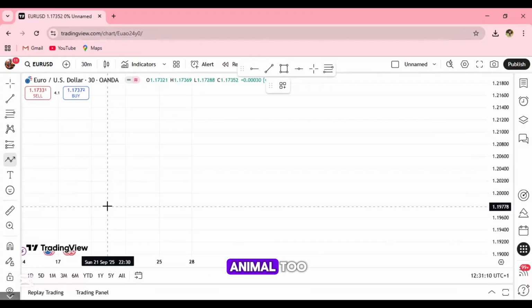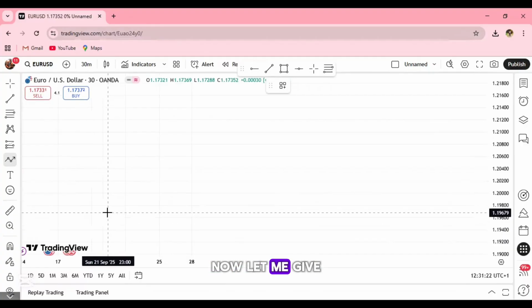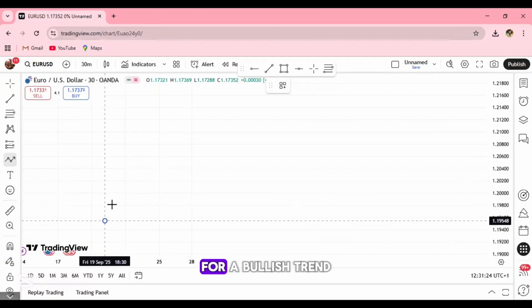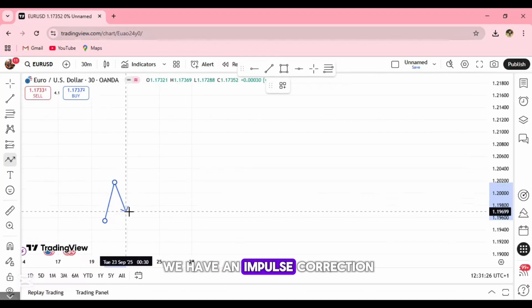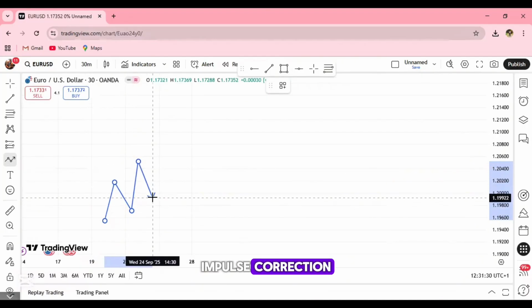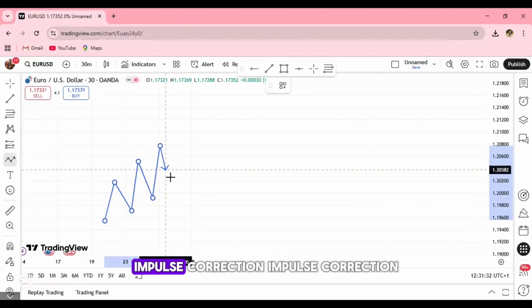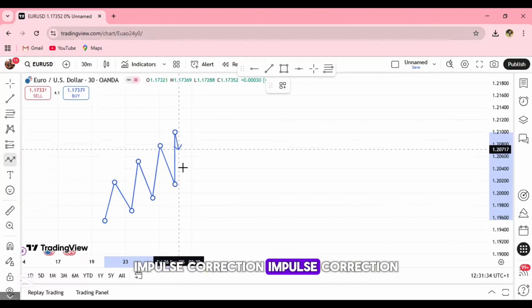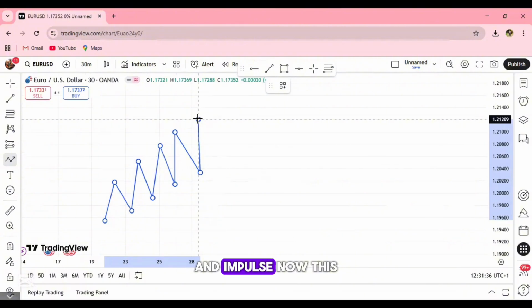We have the bearish. We all know this animal too, called the bear. The bear is so gentle and slow. So the bearish means a selling market. It is going all the way to the downside. Now, let me give a template of this. For a bullish trend, we have the impulse, correction, impulse, correction, impulse, correction, impulse, correction, and impulse.